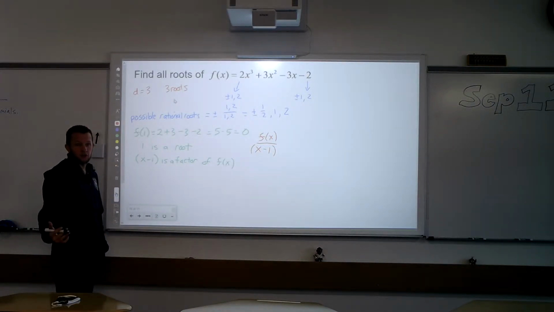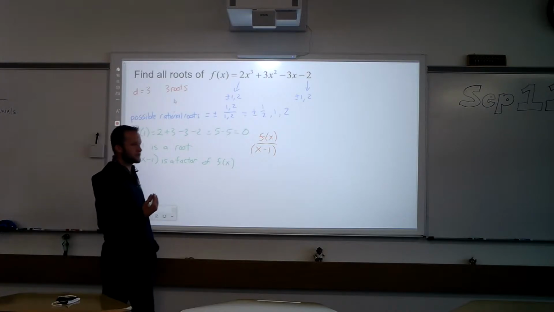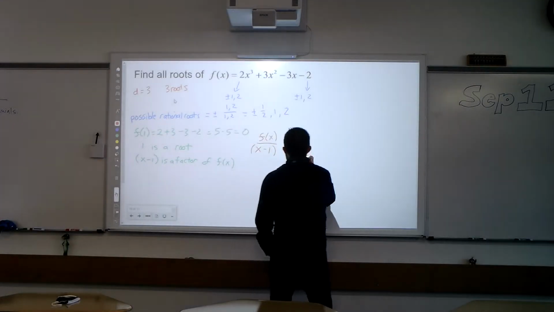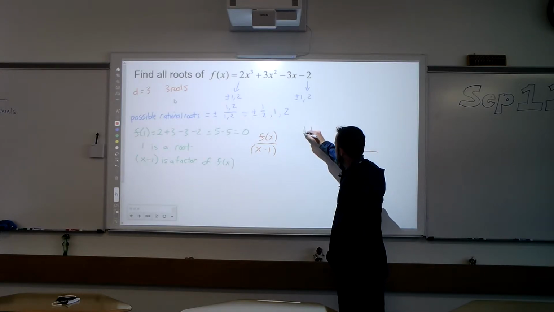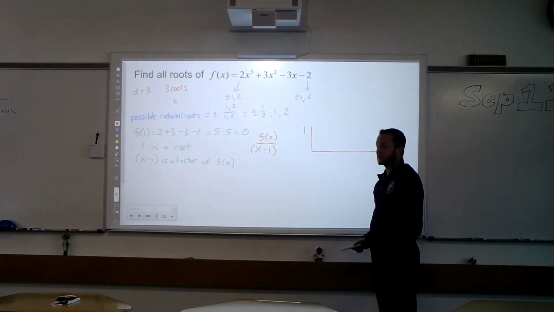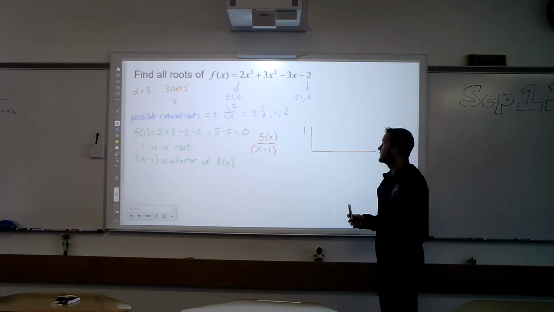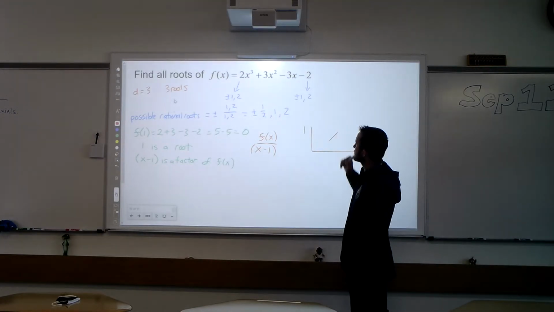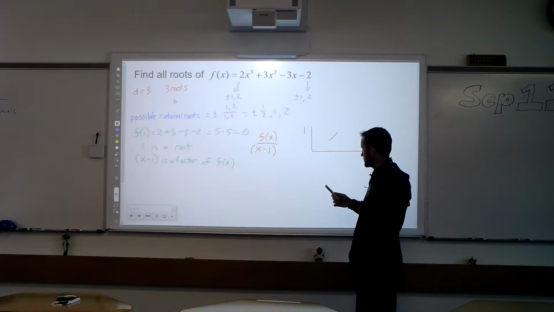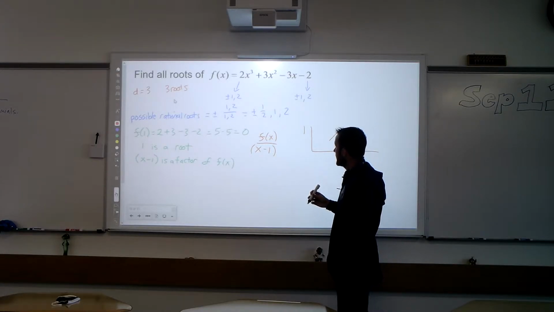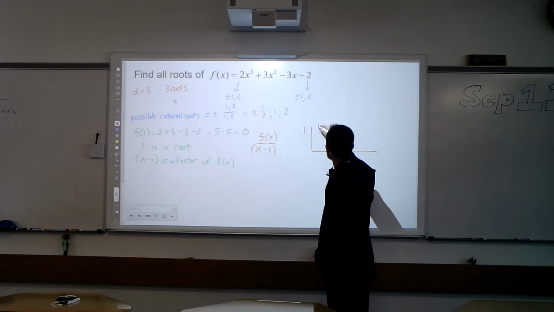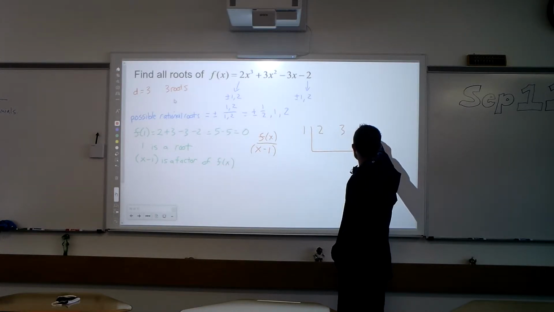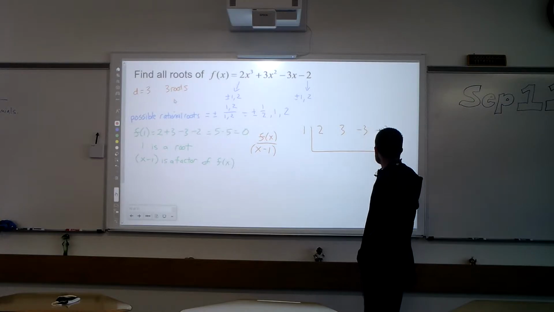And we can use long division or we can use synthetic division. I'm a fan of synthetic division. It's just a little smoother and faster. Let's remember our root is going right here. It's what turns out to 0, so I put a 1. Then we're going to look at our polynomial, make sure it's in standard form, make sure nothing is missing. And then we're going to write our coefficients here. We've got 2, 3, -3, -2.